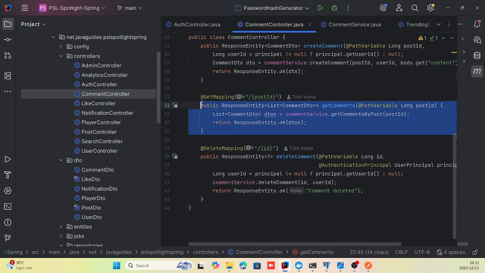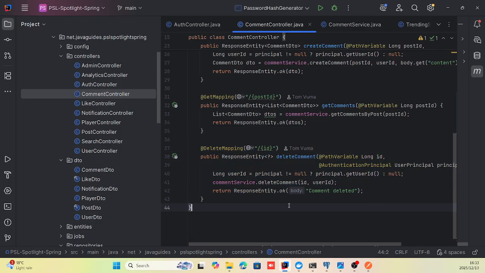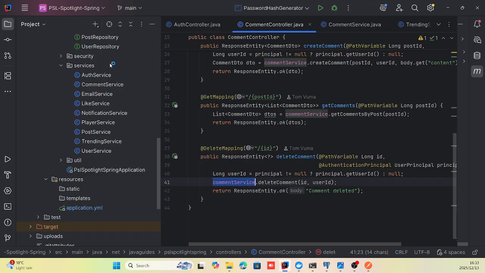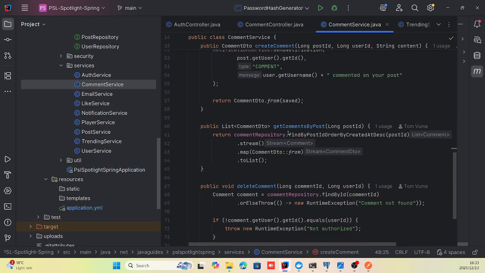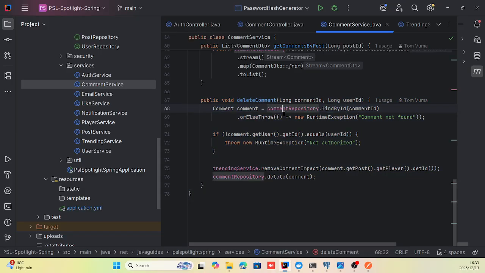So yeah, then we have the get comments, which gets comments simply. Delete comments, as you can see. If you go to delete comments in comment service, right? What you'll notice, of which I just explained now, is it finds the comments in the repository for that specific post about a player. Once it does, it triggers this remove comment impact method from trending service, of which I just explained now.